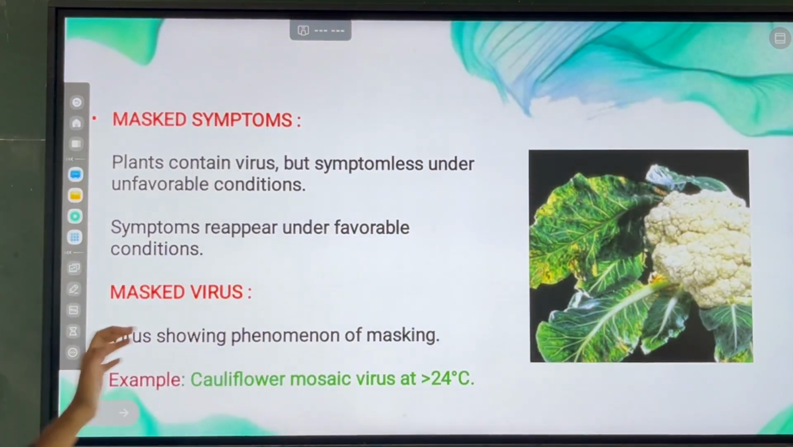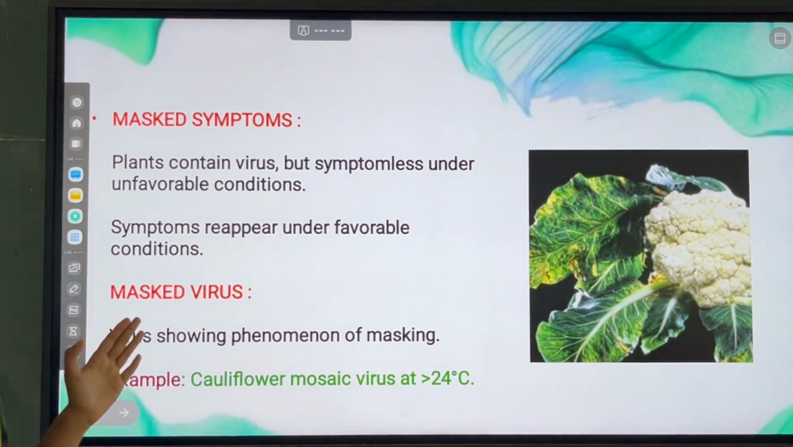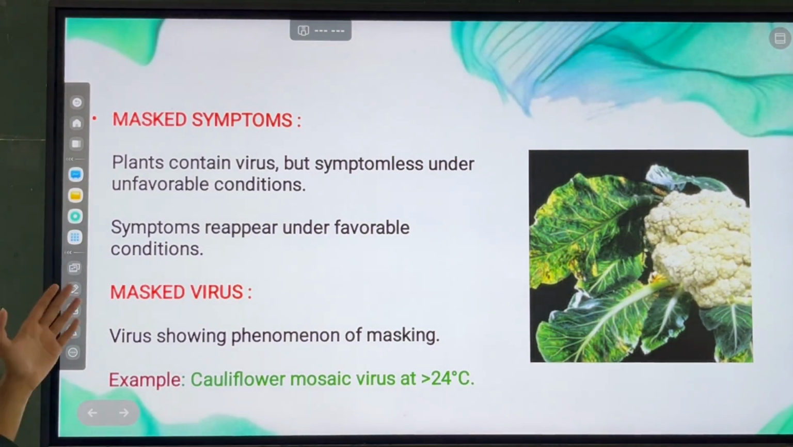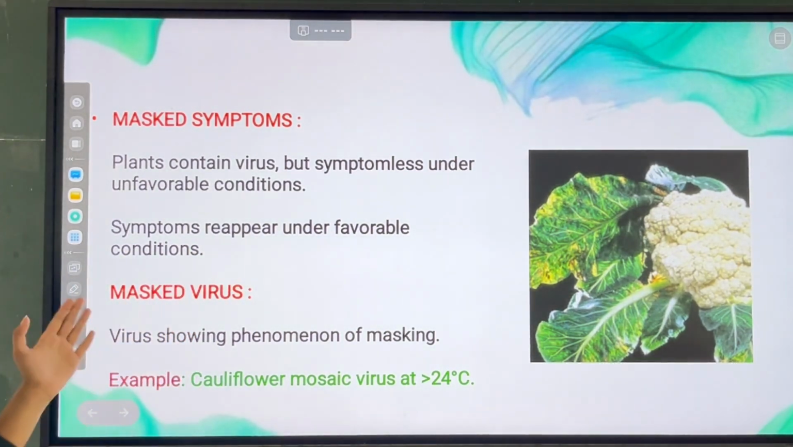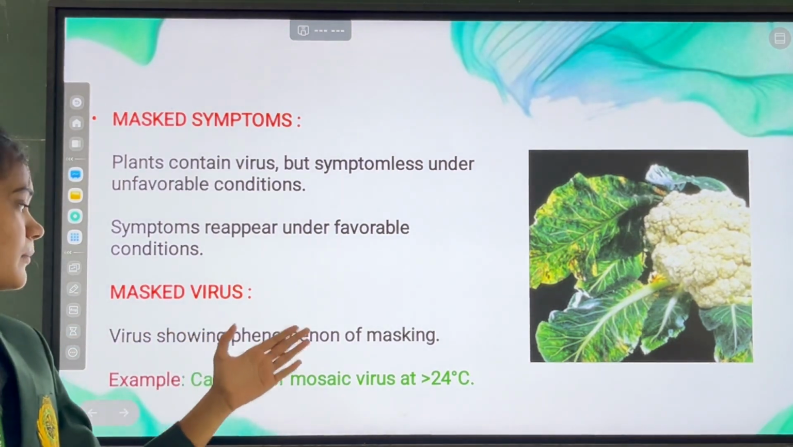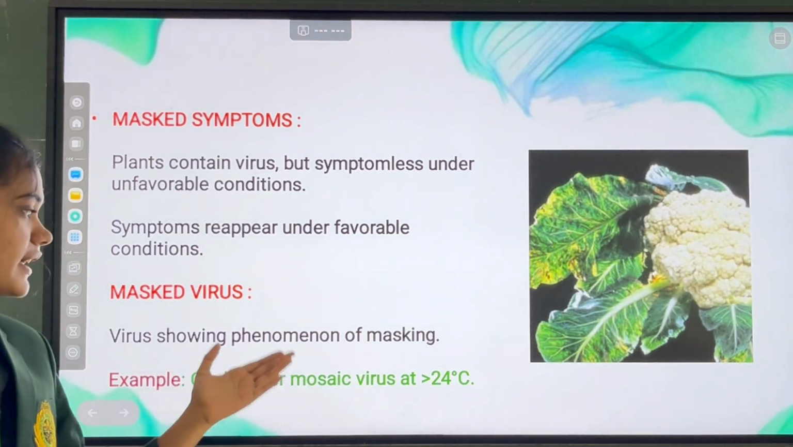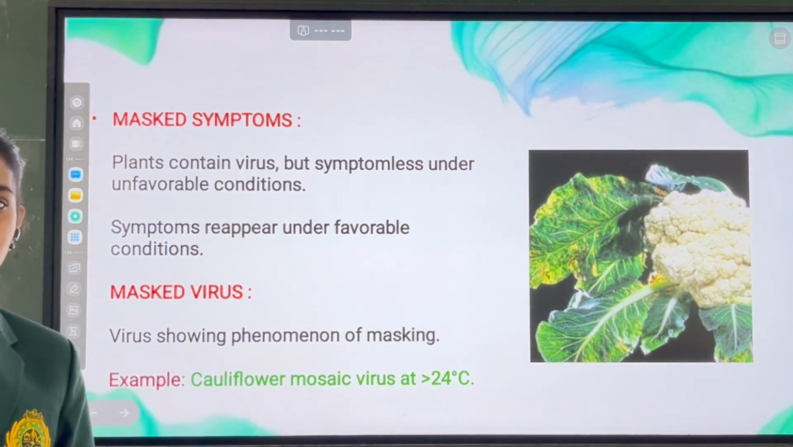And the next symptom is masked symptom. Plants contain virus but are symptomless under unfavorable conditions and show symptoms in favorable conditions. Masked virus showing phenomenon of masking. Examples of masked virus are cauliflower mosaic virus at greater than 24 degrees.